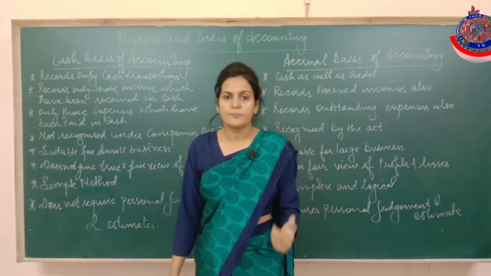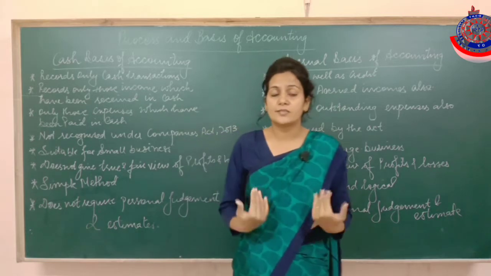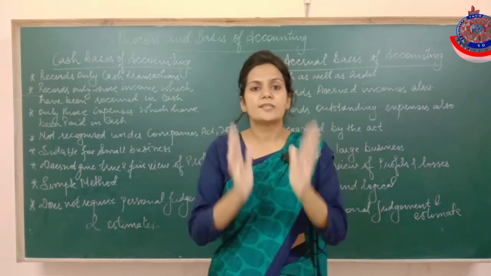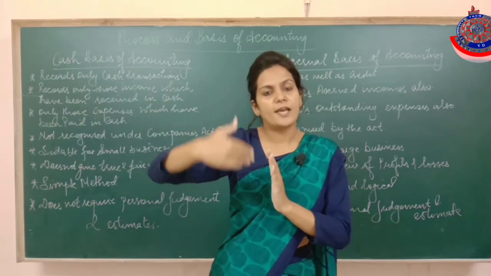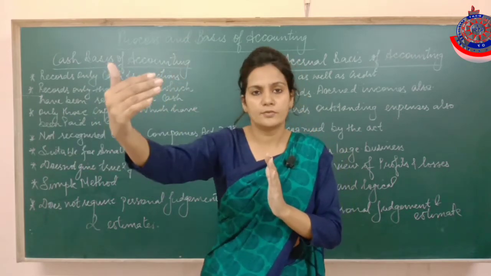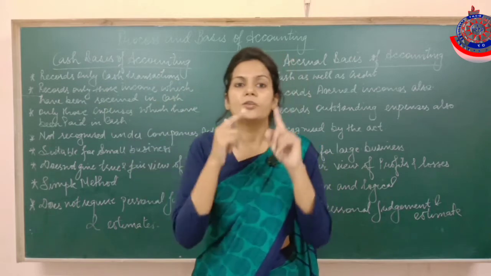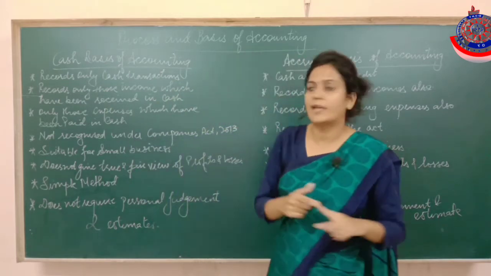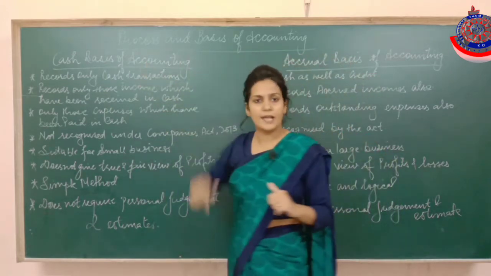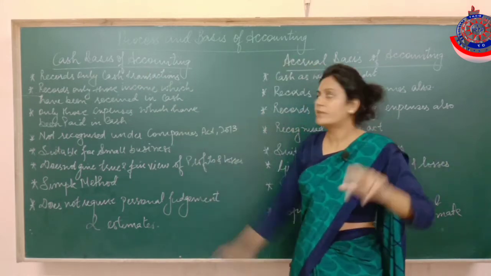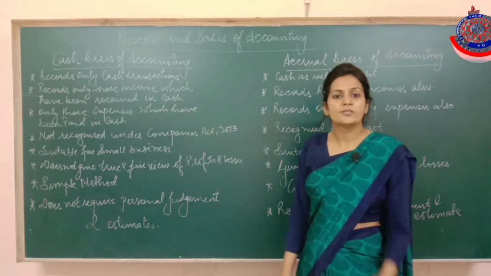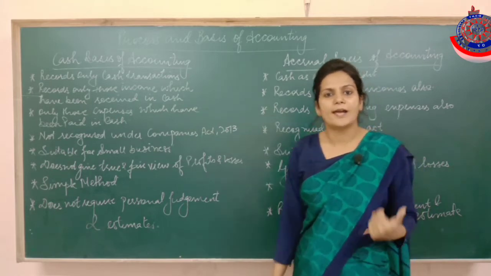Suppose the business has sold goods to Ram for cash and sold goods to Sham on credit. Goods sold to Ram for cash will be recorded under the cash basis of accounting, but goods sold to Sham on credit will not be recorded, because here we are going to record only the cash transactions.